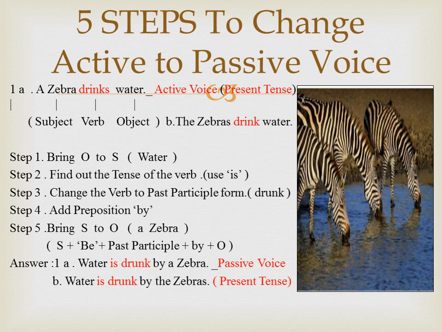Past participle of drink is drunk. Then add by and bring the subject to the end. The formula for passive voice is subject plus be verb plus past participle plus by plus object. Therefore, the answer is water is drunk by a zebra. Water is drunk by the zebras.